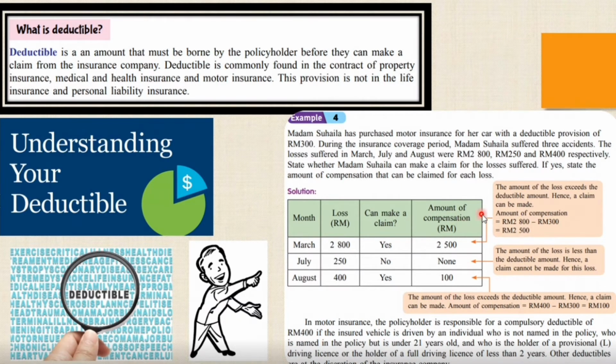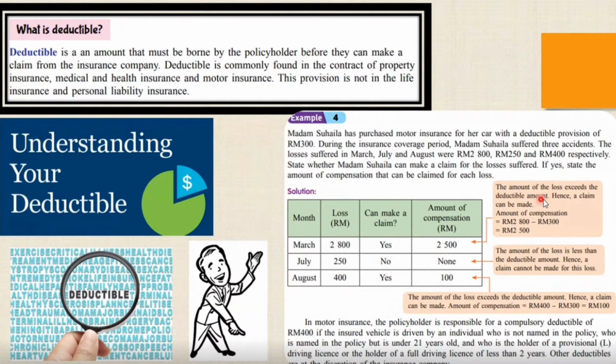So the 2,500 ringgit is how you get it: you take the loss minus the deductible provision that we have mentioned just now, 300 ringgit.